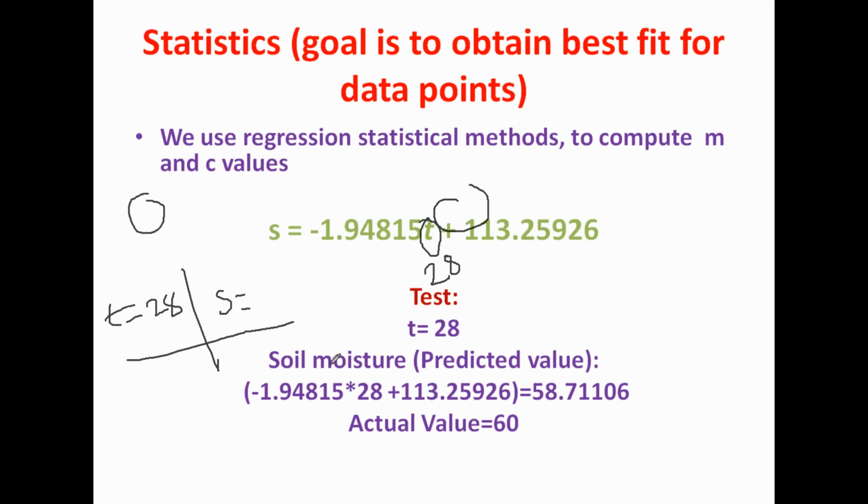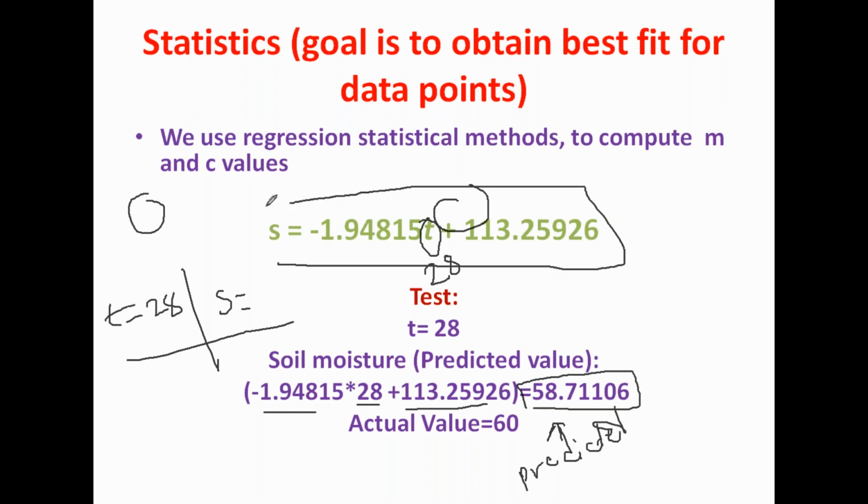Now you have submitted this. So minus 1.94815 into 28 plus this constant 113.25. You will get about 58.71106. This is the predicted value. We have predicted it by using our model. We designed a model by using simple linear regression. We got the predicted value as 58.71106, but what is the actual value at T equal to 28?